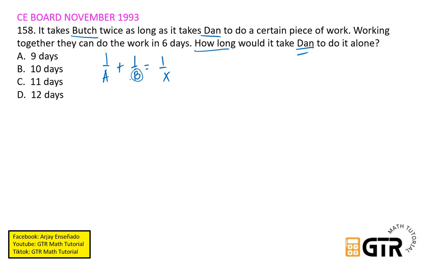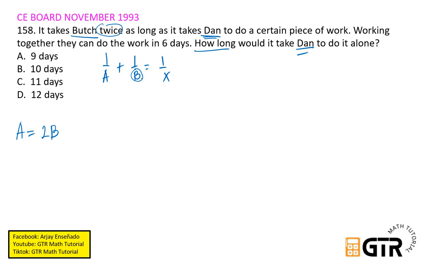So therefore, ang magiging value ni A, si A ay si Butch, twice as long daw siya. So therefore, si A will be equal sa 2B. Okay, so dahil twice as long, it takes Butch twice as long as it takes Dan.